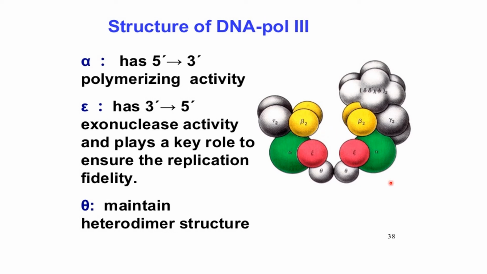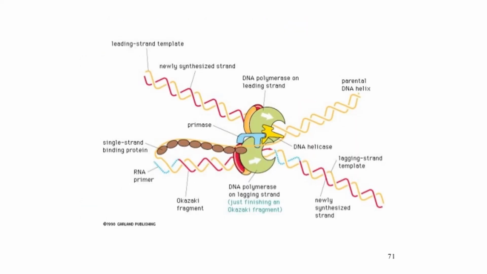Here two are theta and here two are epsilon, and their exonuclease activity plays a key role in ensuring replication fidelity, while theta maintains the heterodimeric structure. Theta behaves like the base of the structure and maintains it.